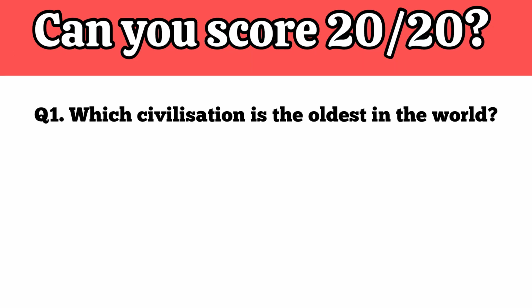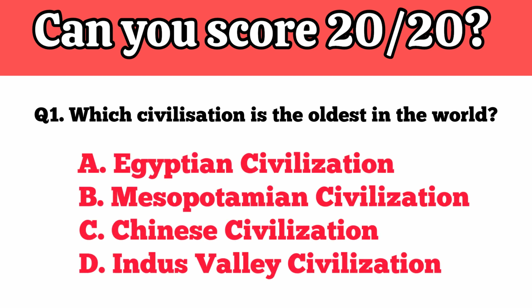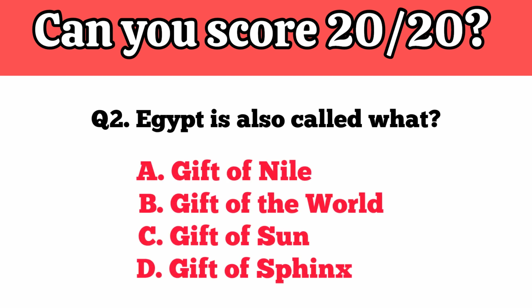So let's start. Which civilization is the oldest in the world? Your time starts now. Mesopotamian civilization is the correct answer. Egypt is also called what? Your time starts now. Gift of Nile is the correct answer.